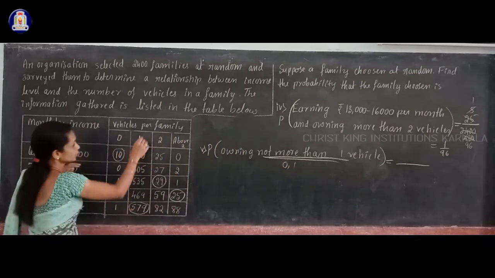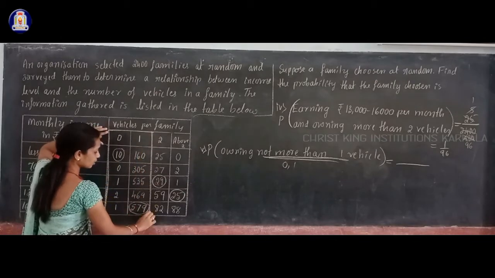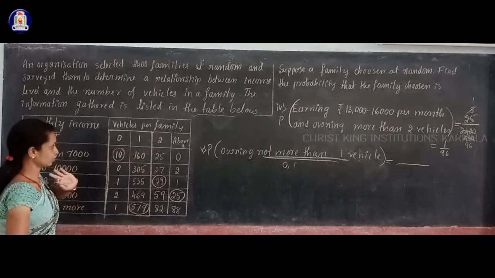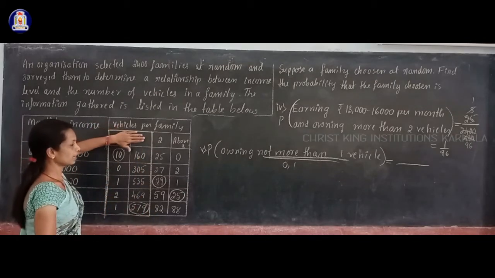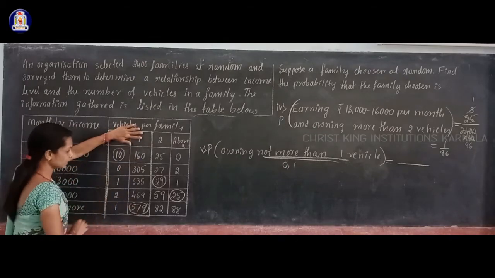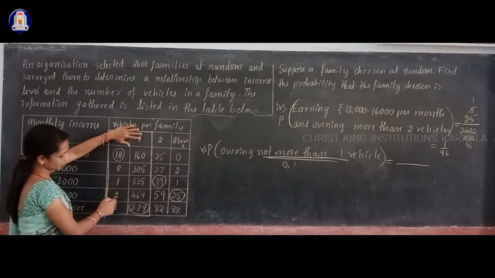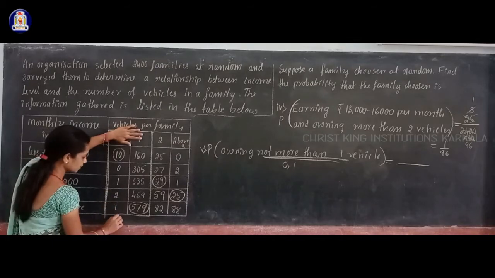For that, you have to take the column totals of the 0 vehicle column and the 1 vehicle column. 10 plus 1 is 11, 11 plus 2, 11 plus 2 is 13, 13 plus 1 is 14.